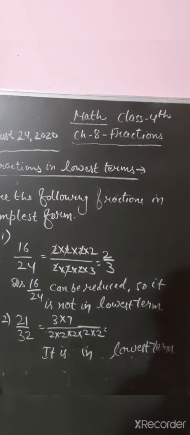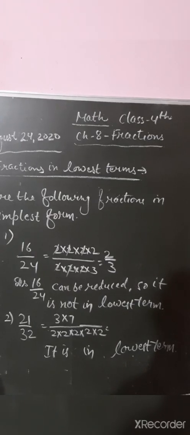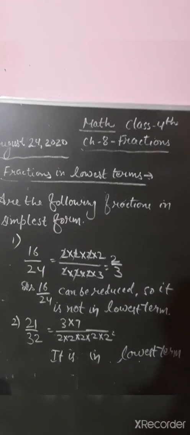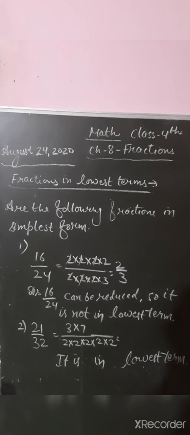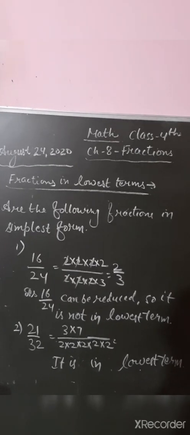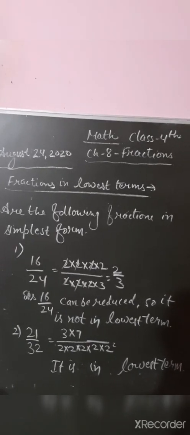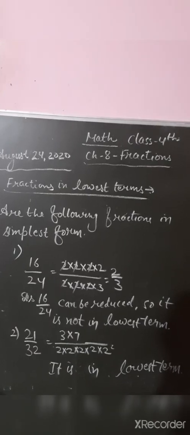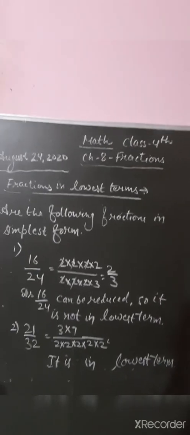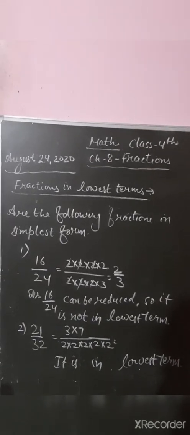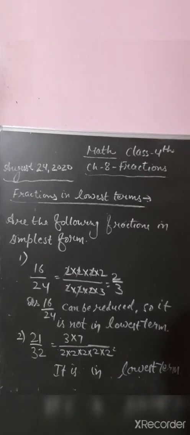So in this way you have to check whether the following fractions are in simplest form or not. If you can cancel with the same table, then it is not in lowest term, it has to be reduced. And if no common factor is there, it cannot be reduced. It means it is itself in lowest terms.